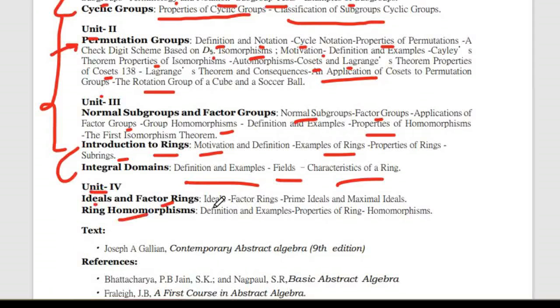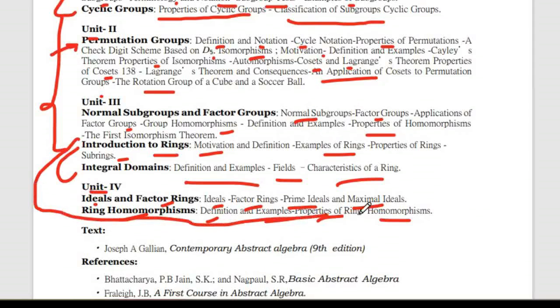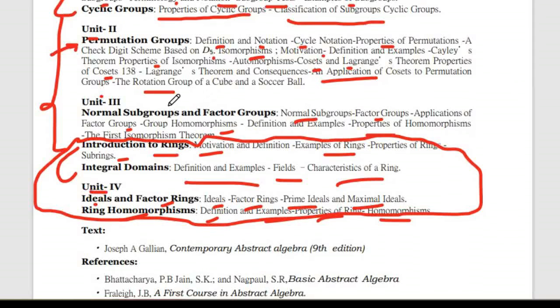Ideals of ring and factor rings: study about ideals, factor rings, prime ideals, and maximum ideals. Ring homomorphism: definition and example, properties of ring homomorphism. So from this, introduction to rings, from these topics about ring, and the remaining are unit 1, unit 2, unit 3, and unit 3 also has the first part, that is normal subgroups and factor groups about group theory.